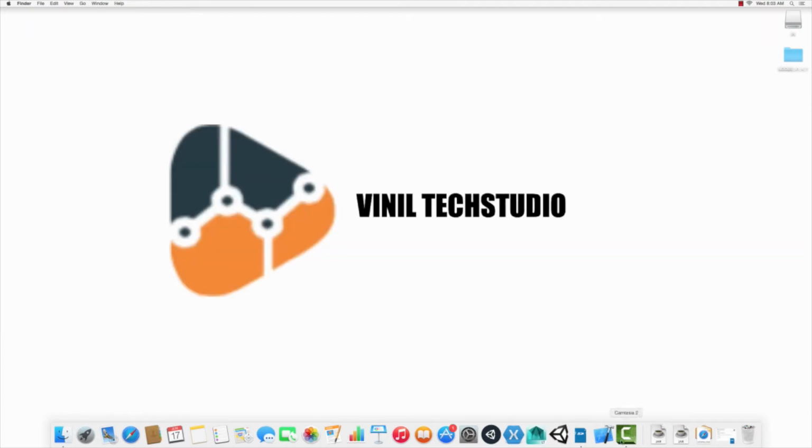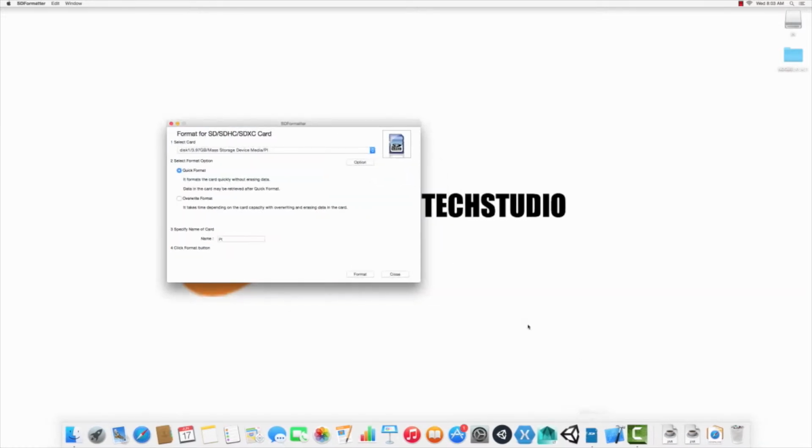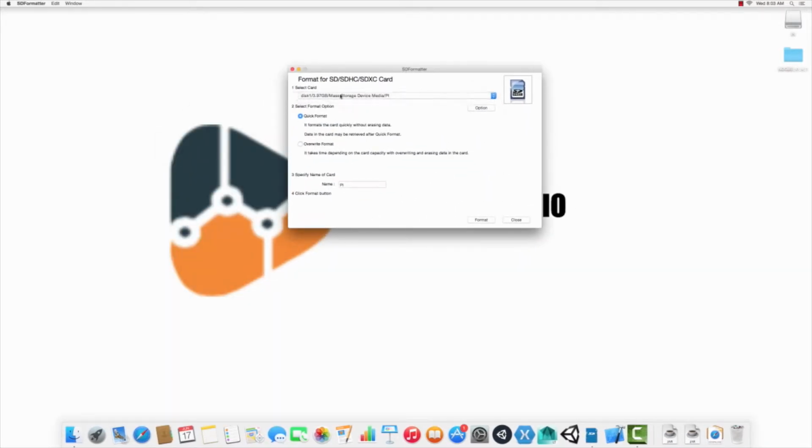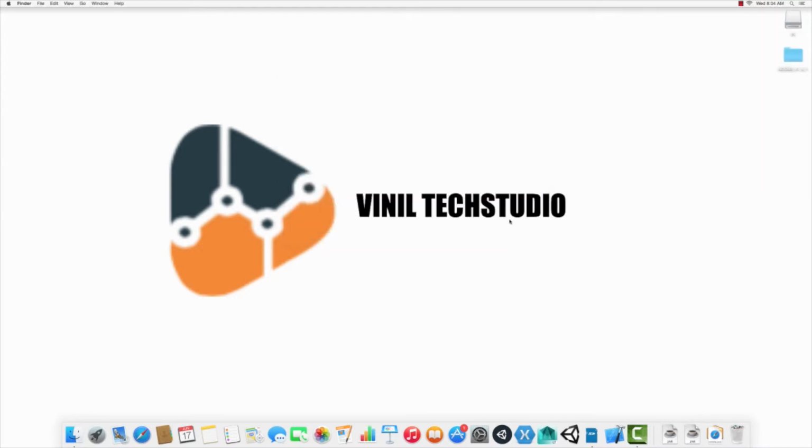So now what we're going to do is just open your SD formatter and then make sure that the disk is Pi. The name of the disk should be there. The format option should be logical address adjustment off. This option is for interoperability with specific devices, so make sure it's no. In quick format, specify the name of the card, Pi, and let's click the format button. Now it's formatted. Close it.